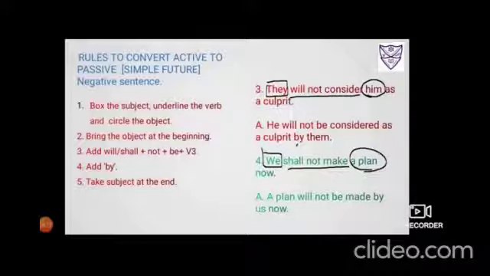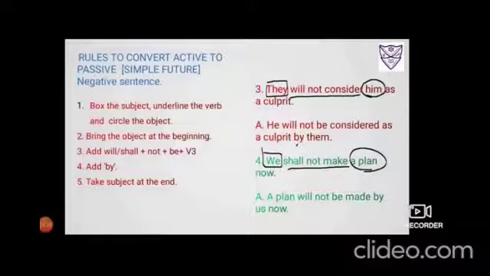Number 4, we shall not make a plan now. Box the subject we, underline the verb shall not make, and circle an object a plan. Now bring the object ahead, a plan. Okay, because it was we, so they have used shall. But it is a plan, that is third person non-living, so we will be using will. So it is will. Bring not same ahead.